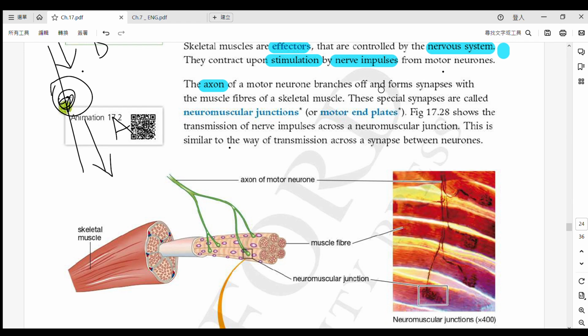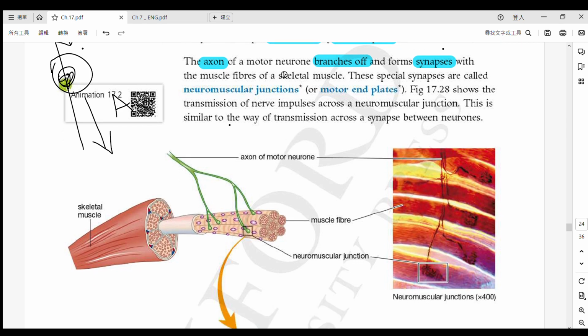Before we reach the effector, the last step, what will happen? How is it connected to the skeletal muscle? It will branch off into many branches. As you can see, this green line is the nerve. It branches off and forms synapses with the skeletal muscle.